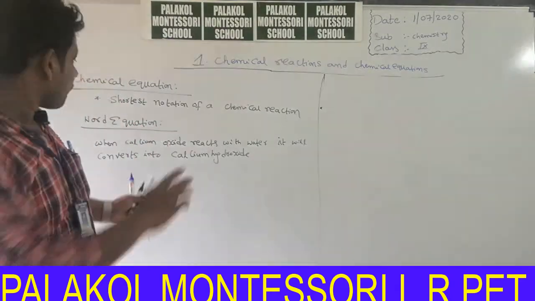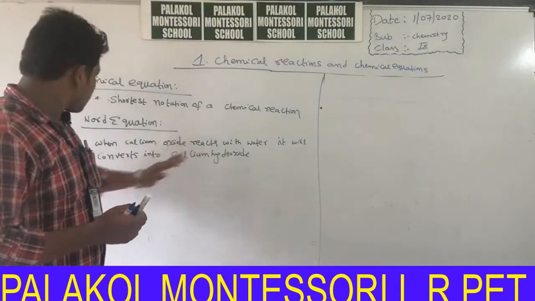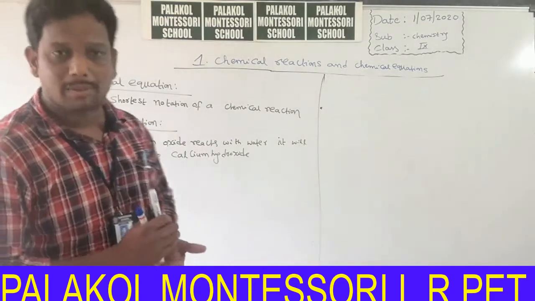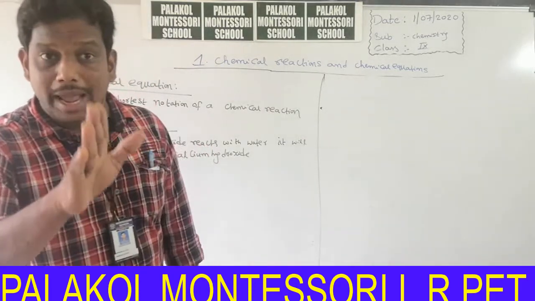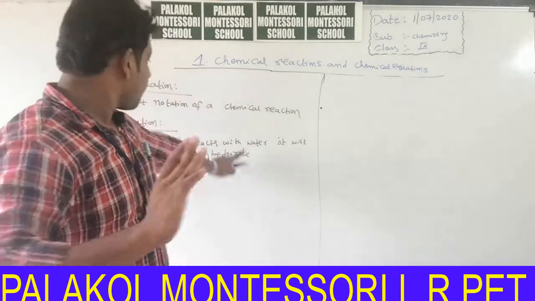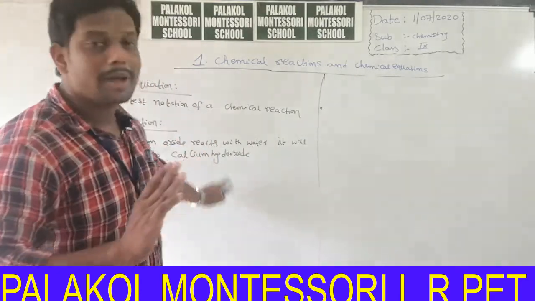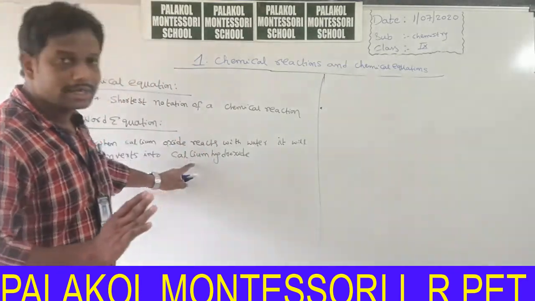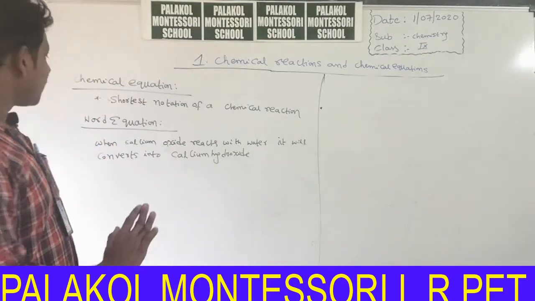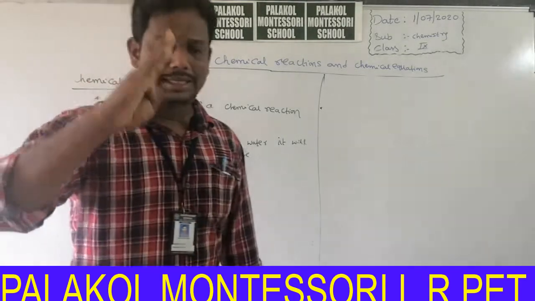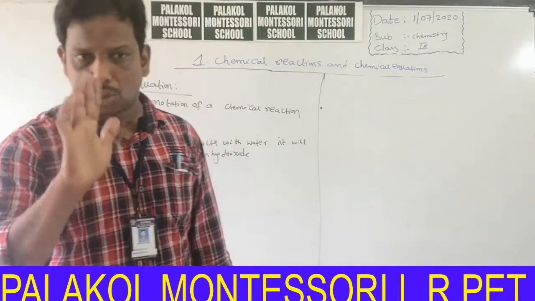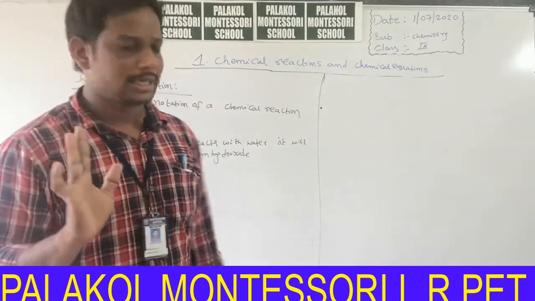Why? Because when calcium oxide reacts with water, it converts into calcium hydroxide. We cannot get back calcium oxide and water from calcium hydroxide. So it is a permanent change, an example for chemical change. In this lesson, we will discuss chemical changes only, not physical changes.